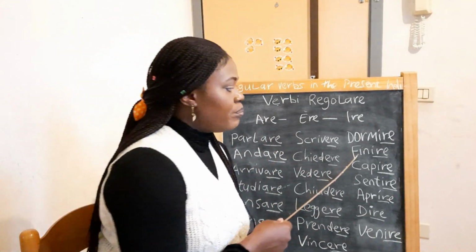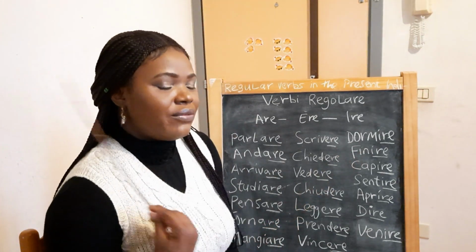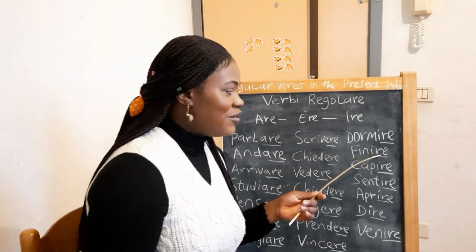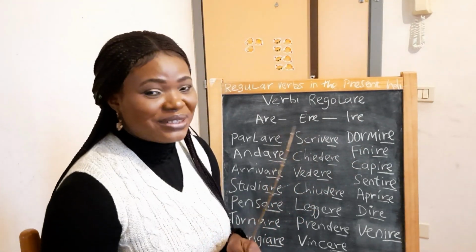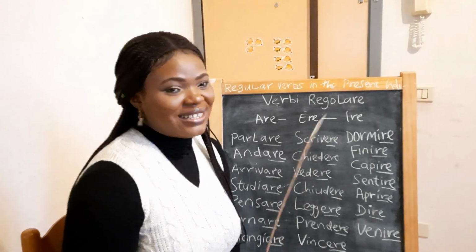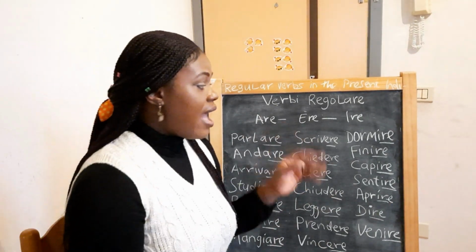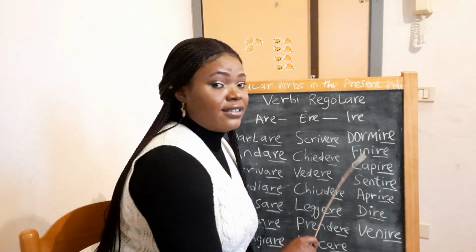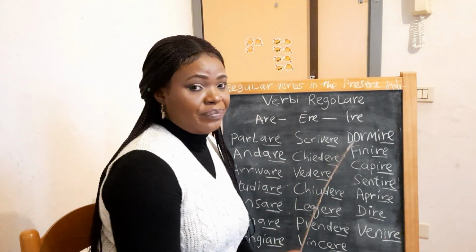That's why some people, when they are using this verb, find it very difficult to know the right one to say. Even me at the initial time, I found it difficult, but when I understood it, I said okay. It's because they have up to 500 verbs in this second group of ire.